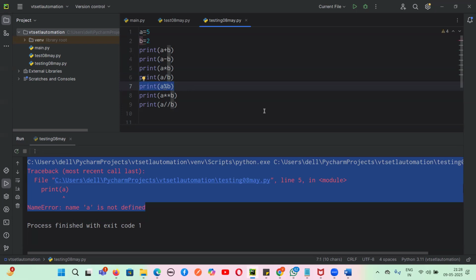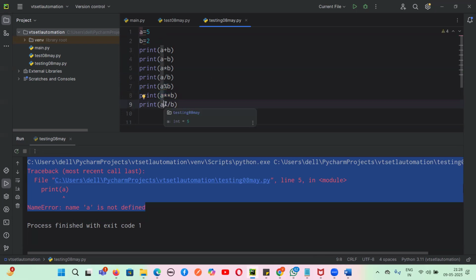The remainder is 1. Now 5 square 2, what will be the output? 25. Now this is floor division, guys. In floor division, the decimal part will be removed. This is called floor division, okay?